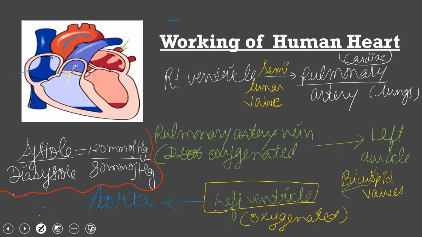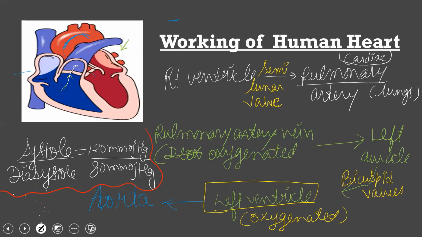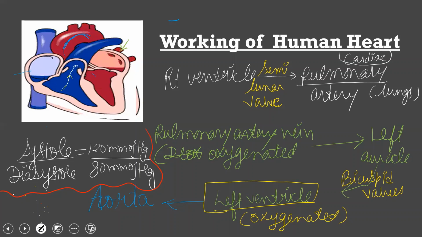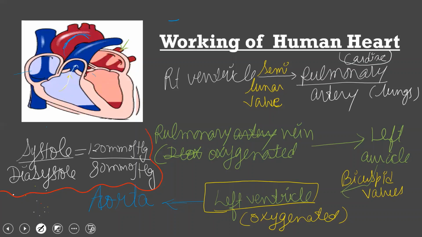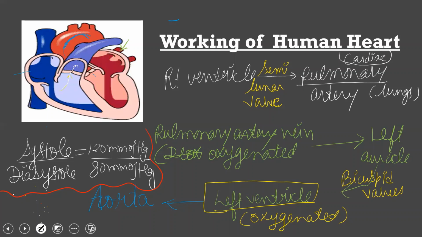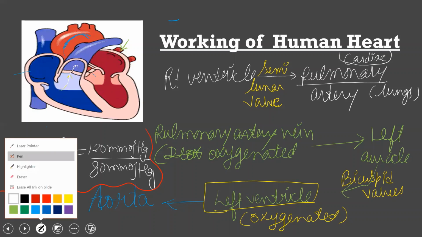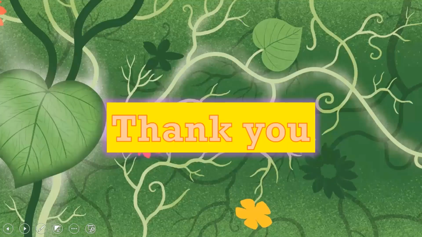These are the two conditions you hear about these days. Many people have this problem, hypertension. So to maintain blood pressure, what is important? The diet should be proper and there should be physical movement. These two things will keep the value constant, that is 120 mm of Hg and 80 mm of Hg. So this is the working of the human heart. I hope you have understood this very well.